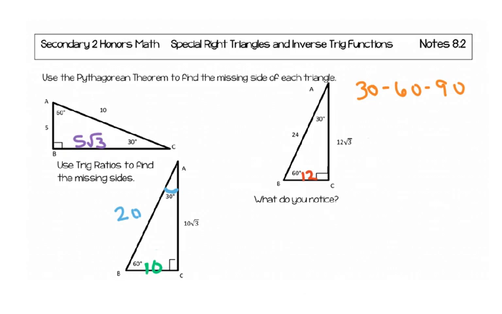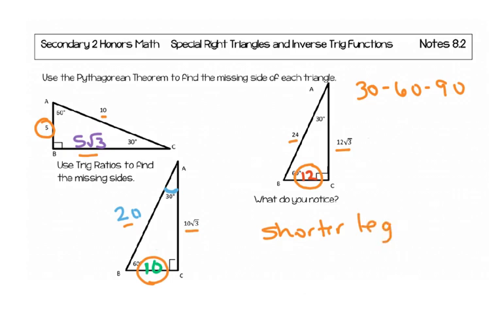Okay, hopefully as you are looking at the pattern, if you look at the side lengths, 5 is my shorter side, 5 square root 3 is my longer side, and then 10 is my hypotenuse. On the next triangle, 12 is my shorter side, 12 square root 3 is my longer side, and 24 is my hypotenuse. And then on the other triangle, 10 is my shorter side, 10 square root 3, and 20 is my hypotenuse. So do you notice that if I take the shorter leg,